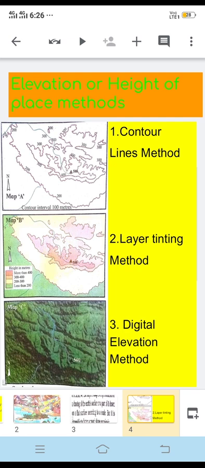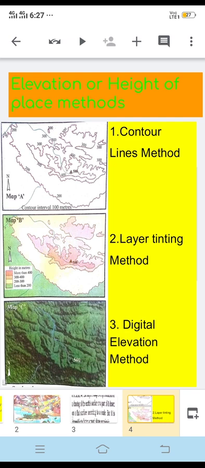The places with less height after the sea or water bodies are marked with green. Then the next color is yellow. Like this it continues. In the picture you can see places with a height of more than 400 are given a different color. The places with a height of 300 to 400 are given a different color, and the places from 200 to 300 are also given a different color. So this is the second method.